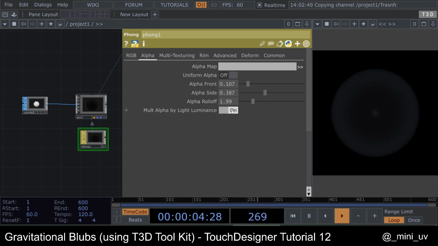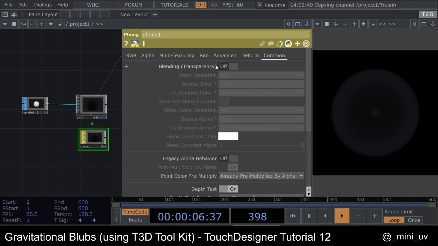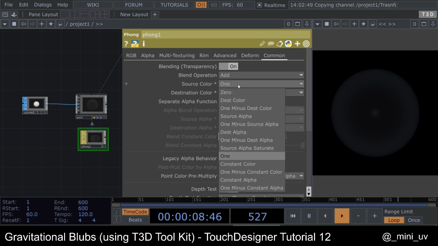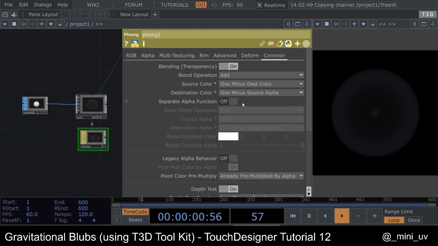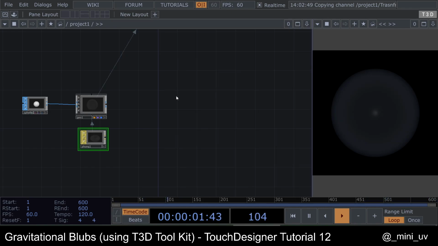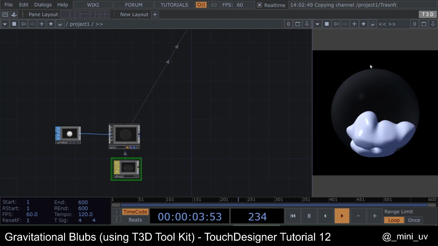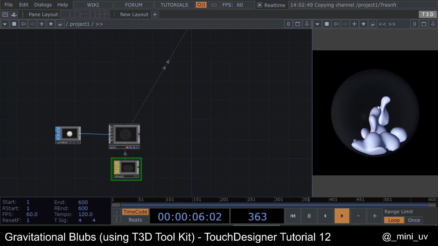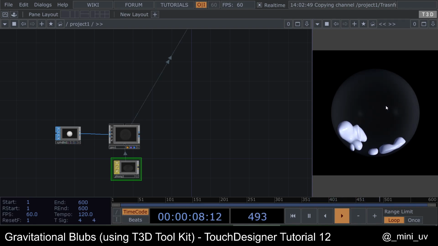I toggle this one also. In the common tab, toggle the blending and put it on this one. This is what I did for some reason. You can obviously play around. Also, I toggle off the write depth values. Alright. Not bad at all.